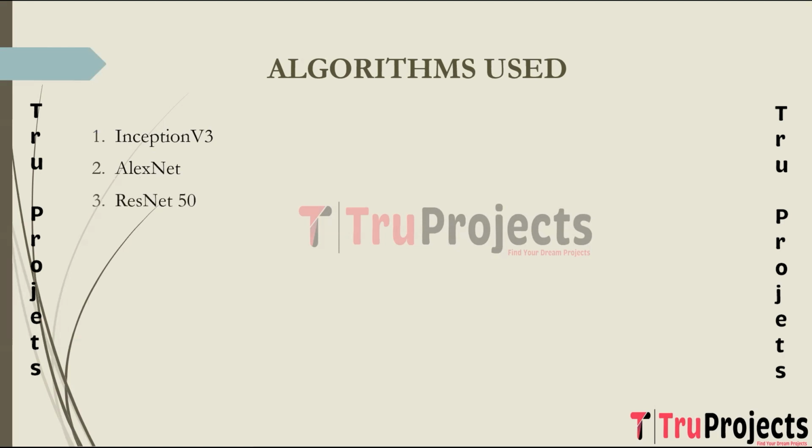The next algorithm is ResNet 50. ResNet 50 is an extended version of the ResNet residual network architecture. It consists of 50 layers, including convolutional layers, pooling layers, and residual blocks with skip connections. ResNet 50 is known for its deeper architecture, which allows it to capture more intricate features and patterns from images, leading to improved performance in various computer vision tasks.